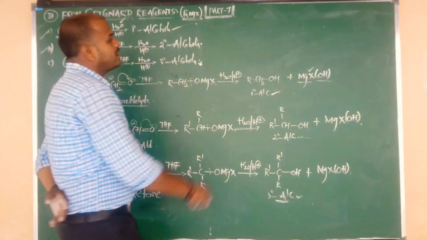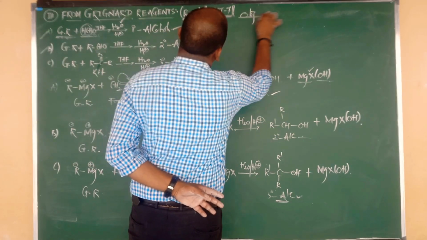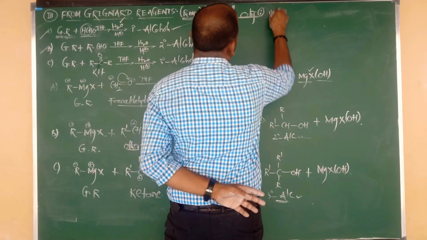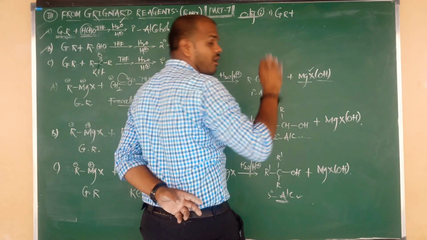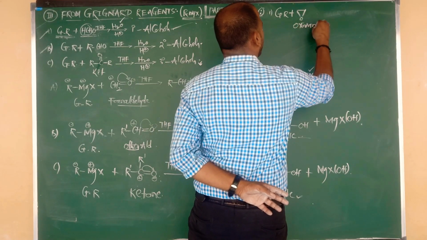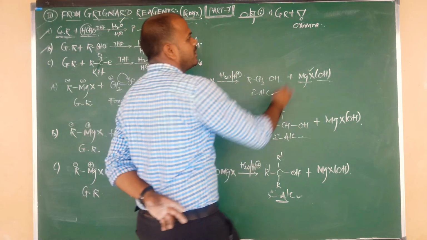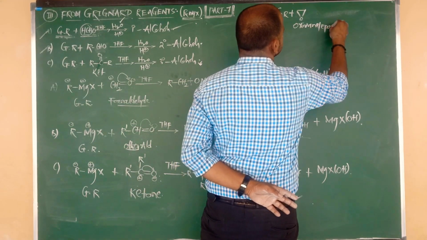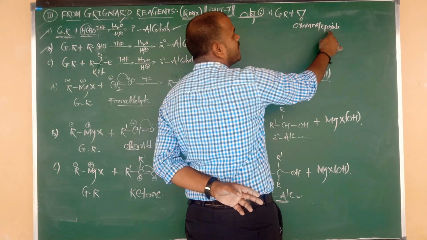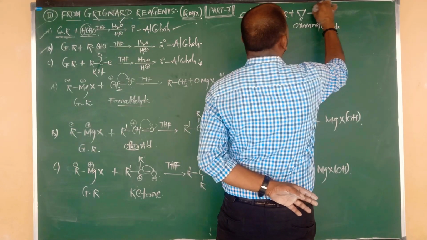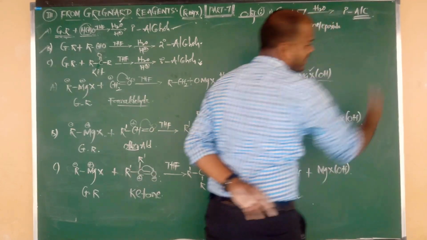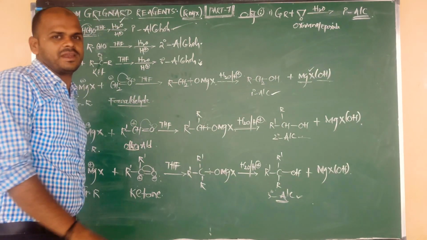Okay, right. Now from Grignard reagents I want to say one objective point, very important. First point: Grignard reagents on reaction with oxirane, or we can say epoxide. Be careful, very important. Grignard reagents on reaction with oxirane, or epoxide, same thing, followed by hydrolysis in acidic medium, give primary alcohol as the product. From an objective point of view, this is very important.